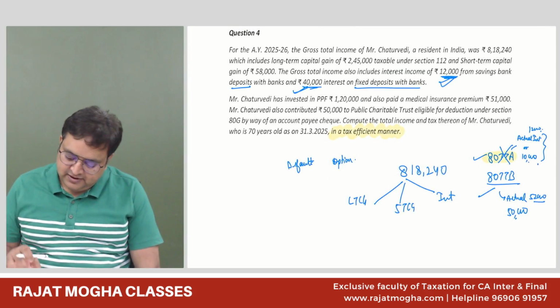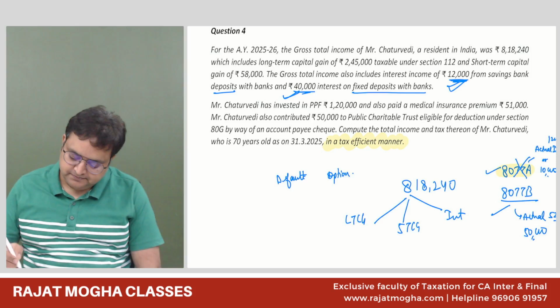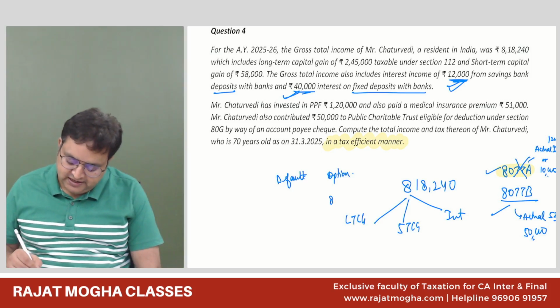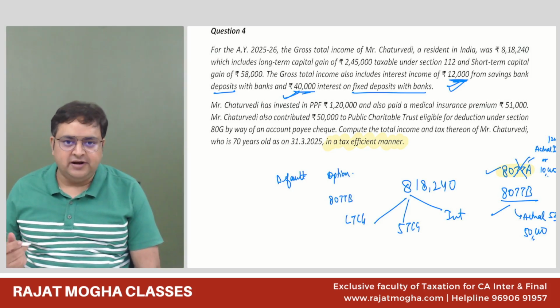Let me give an overview of deductions. He will get 80TTB, but that is only in the optional regime, not in default.